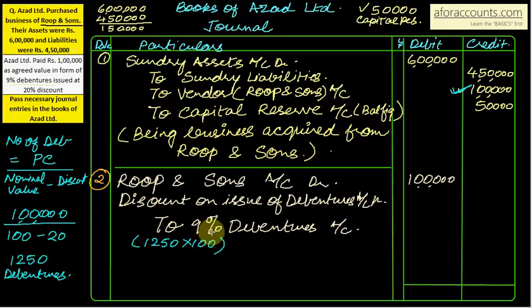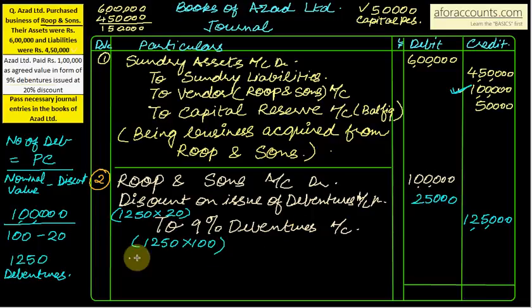So the amount that will come in the outer column is 1,25,000. And now calculate the discount. 1250 is the debentures, and on each debenture the discount is 20%. So that is rupees 20. On 100 face value, 20% comes to 20. So 1250 into 20, that comes up to 25,000.